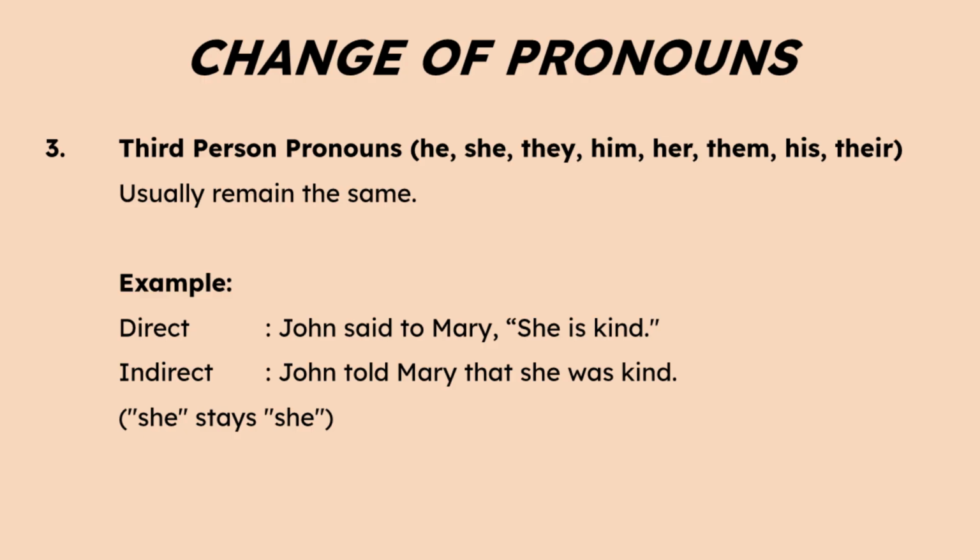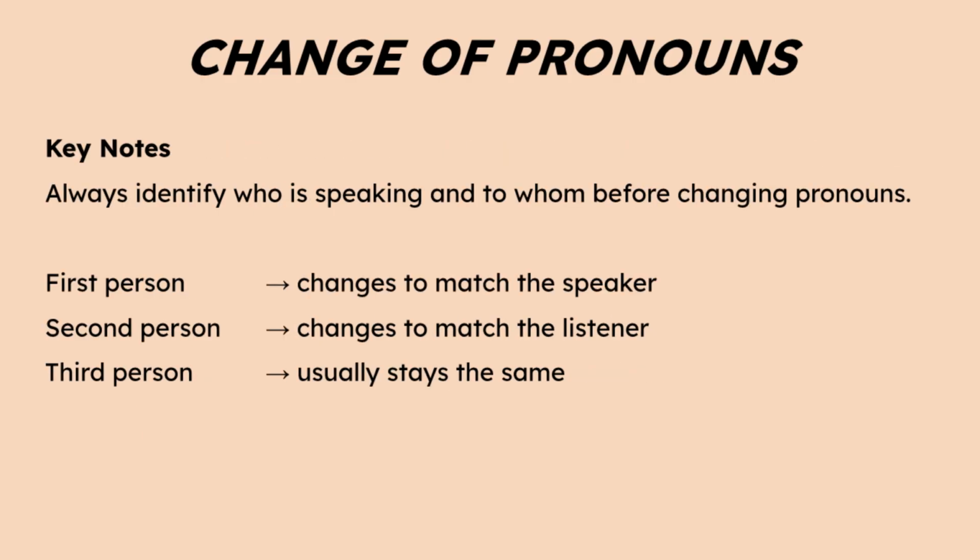Now, third person pronouns: he, she, they, him, her, them, his, their. Usually, they just remain the same. John said to Mary, "She is kind." John told Mary that she was kind. She stays she.